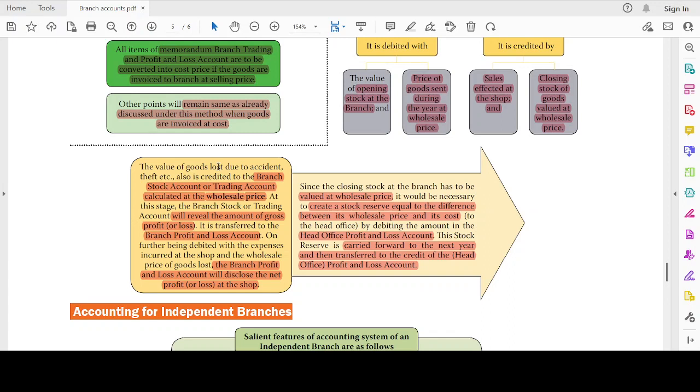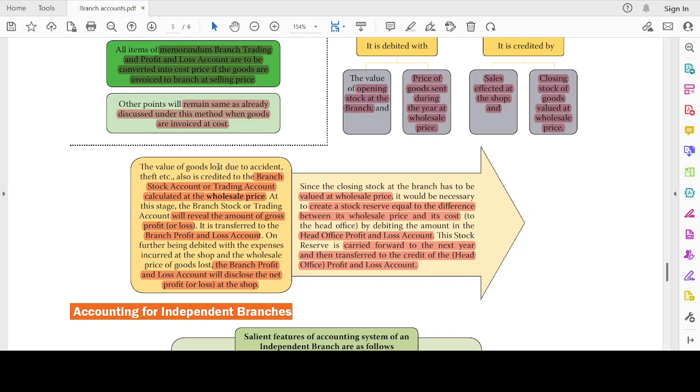At this stage, the branch stock or trading account will reveal the amount of gross profit or loss. The amount of gross profit or loss is transferred to the branch profit and loss account. On further being debited the expenses incurred at the shop and the wholesale price of goods lost, the branch profit and loss account will disclose the net profit earned by the branch.